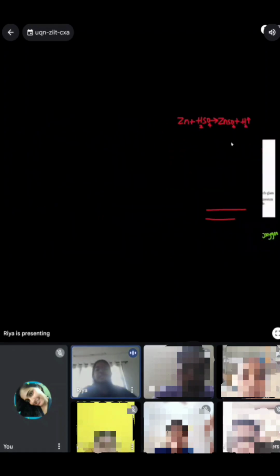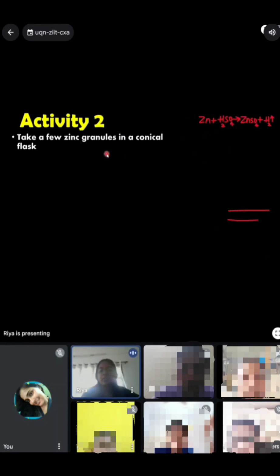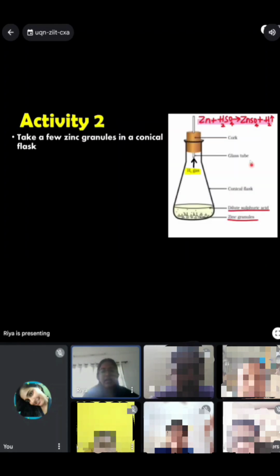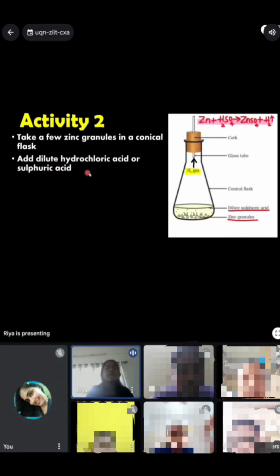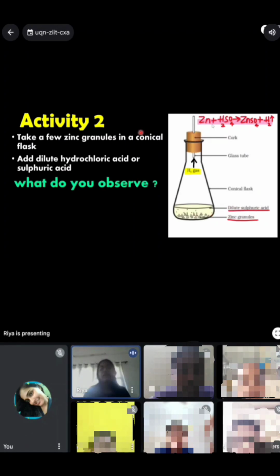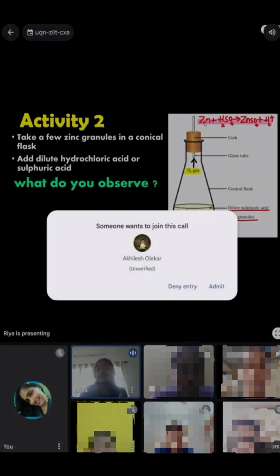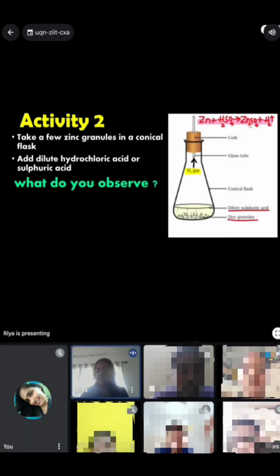Now moving on to activity 2. First we need to take a few zinc granules in a conical flask as shown in the figure, and then we have to add dilute hydrochloric acid or sulfuric acid, but in this reaction they have taken dilute sulfuric acid. So what do we observe? So first of all, let us take a look at this equation, so wherein we can clearly see that zinc is displacing hydrogen. As it's more reactive than hydrogen, it is displacing hydrogen.